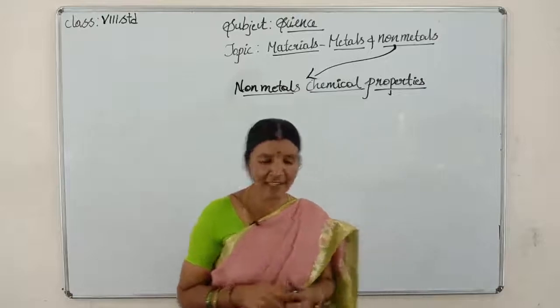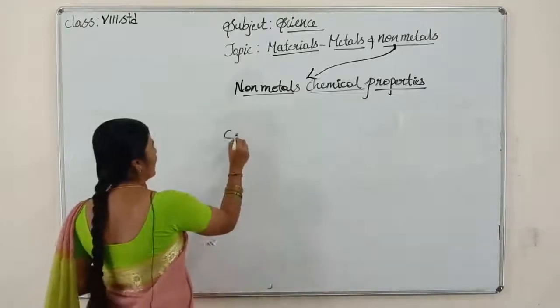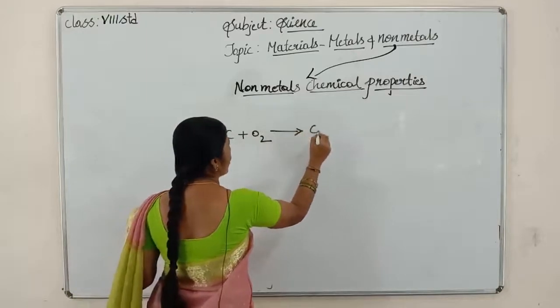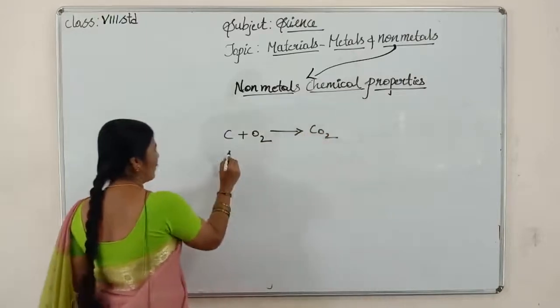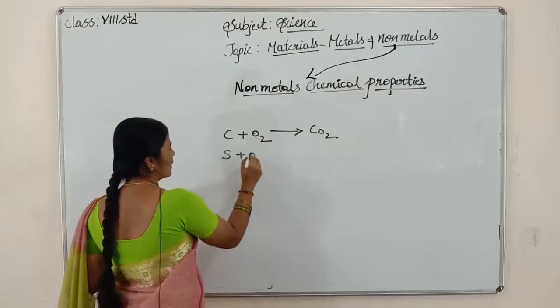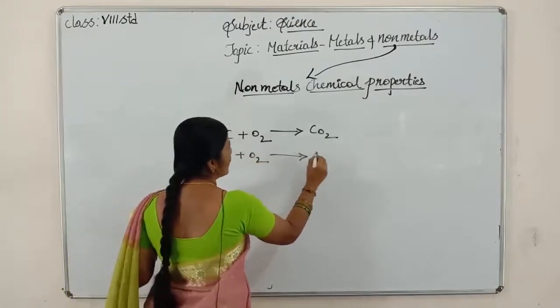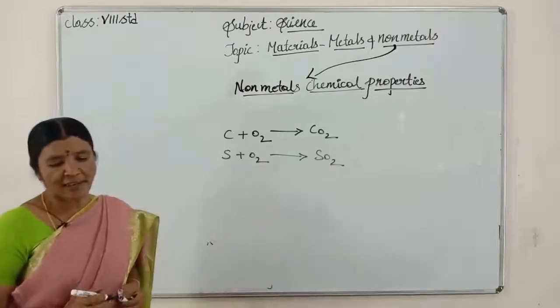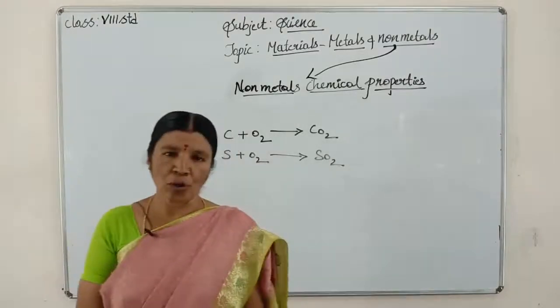For example, carbon reacts with oxygen and gives rise to carbon dioxide. Sulfur reacts with oxygen and gives rise to sulfur dioxide. These two are the examples of chemical properties of non-metals, children.